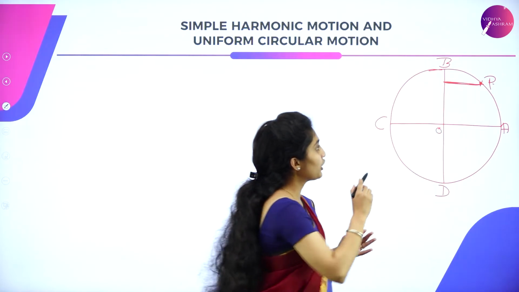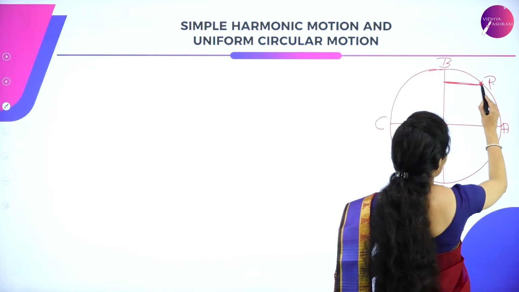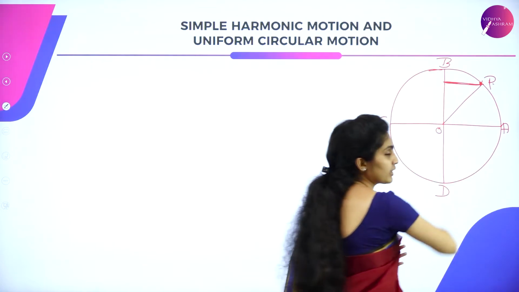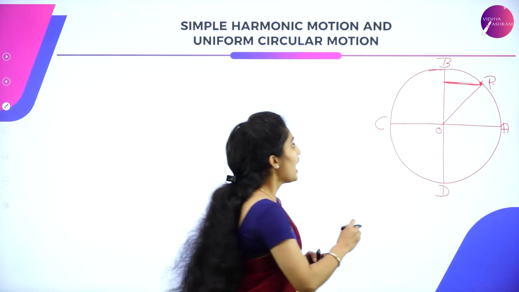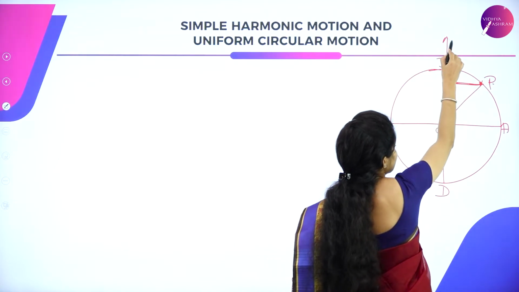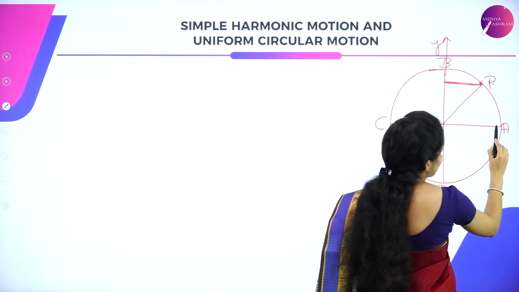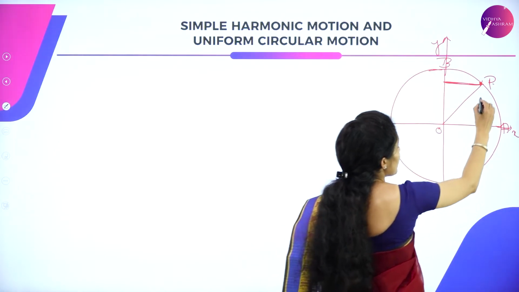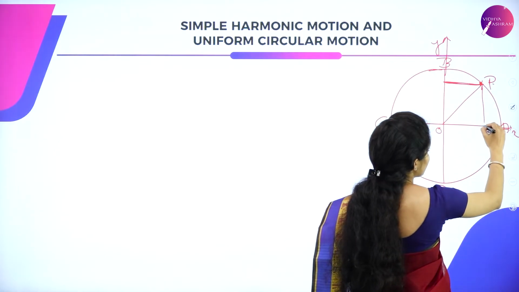Okay, so when you do this, just give a diagonal representation for it, that is from origin to particle. And you're drawing a perpendicular to your y-axis. So let me extend this, let it be the y-axis. If I extend this, it will be the x-axis. Here again draw a perpendicular to the x-axis.